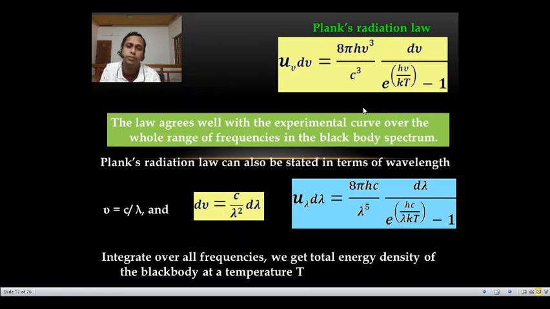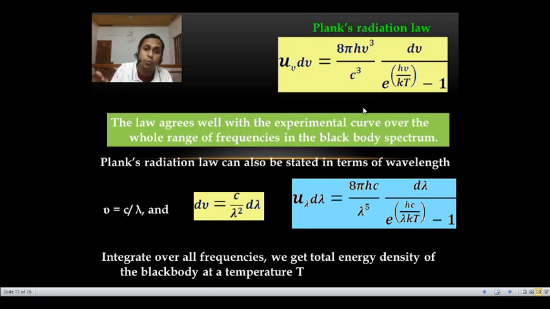This Planck's radiation formula and this Planck's radiation law agree well with the experimental curve over the whole range of frequency in the black body spectrum. The black body spectrum as a graph is like this. Wien's law can explain the higher frequency side. Rayleigh-Jeans law can explain only the lower frequency side. But Planck's radiation formula can explain the entire frequency range. So the problem with the black body radiation is rectified with this Planck's radiation formula.